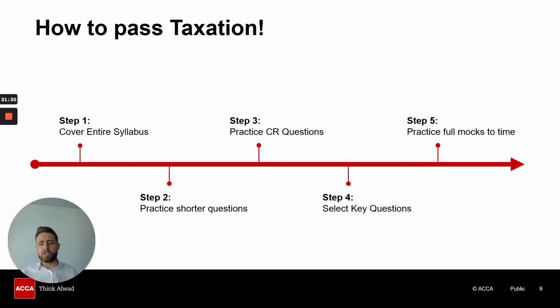You need to know which section you are going to do first. Section A, B, and then C, or vice versa. Maybe section C first. I, of course, would only recommend doing section C first if you are good at sticking to time. If not, go through the exam as normal, section A, section B, and then section C. If you have learnt the content, if you have gone through all of the questions, and you have practiced many mocks, you should be okay for the exam. Of course, it takes practice with taxation, and that is what we need to focus on way prior to the exam.